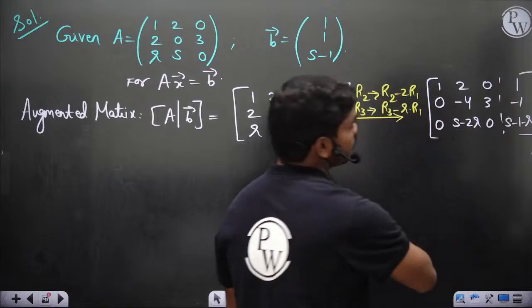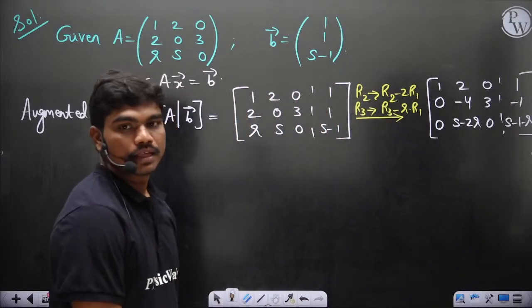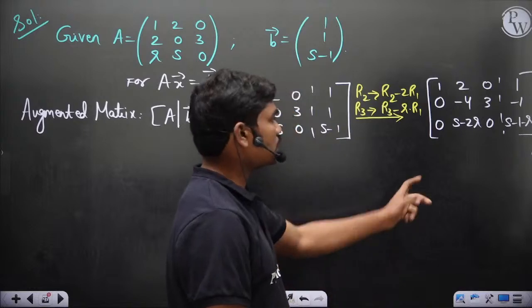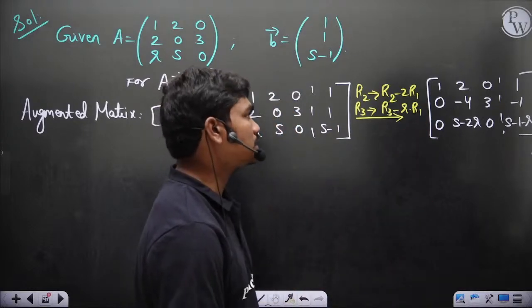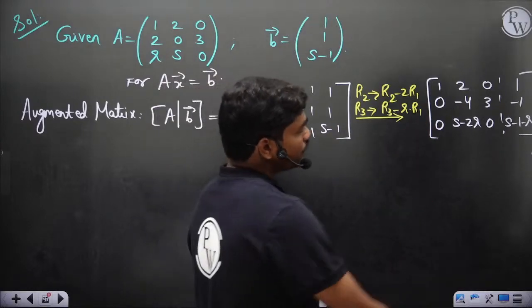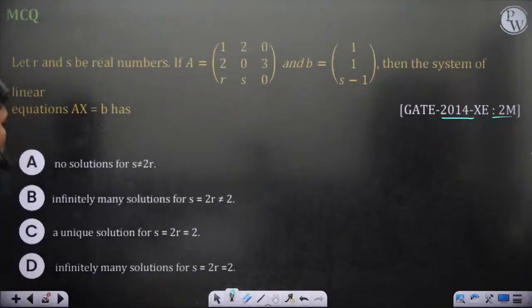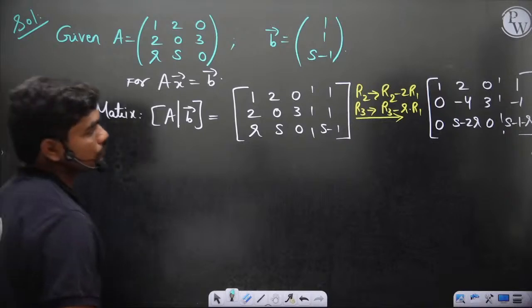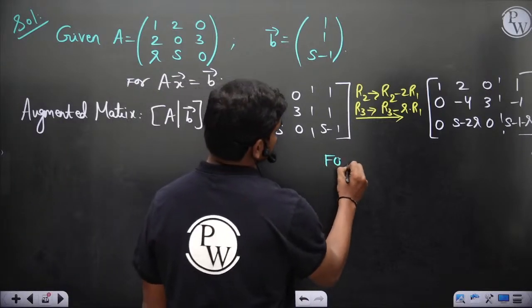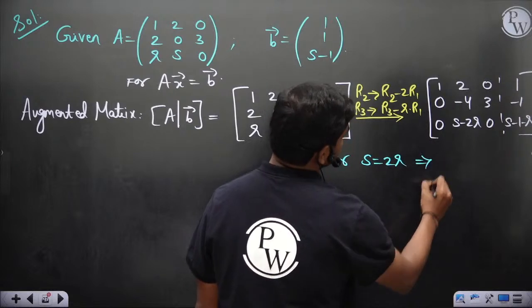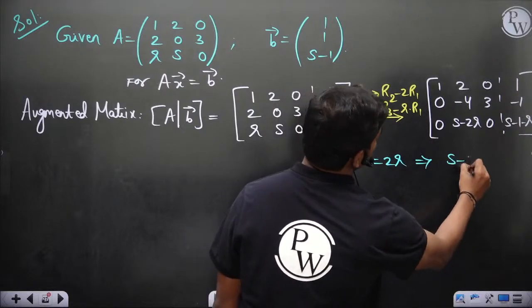So this is what you have, of course. Okay, then in this case let's see, so this is what you get, of course. Okay, and here this element is 0. So now the question is about s is equal to 2r. Okay, so for s is equal to 2r, this implies s minus 1 minus r.